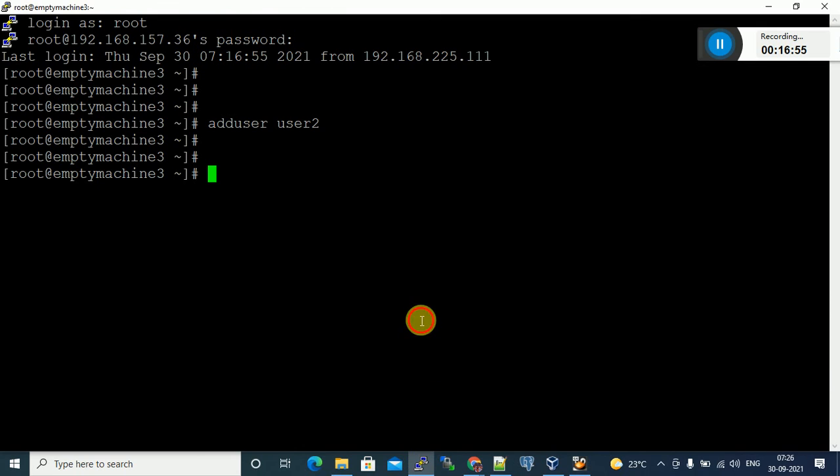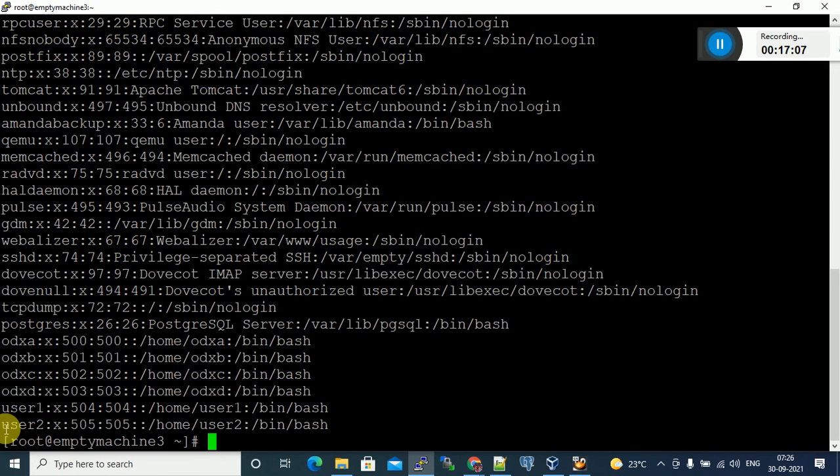Let's verify. So just now we added user 2. How can you see whether this user is created or not? What is the file? /etc/passwd. You can see user 2 is the username. This is the user ID 505. The group ID is the same. The system is creating the user ID and group ID for this username, both the same, if you are not giving them.